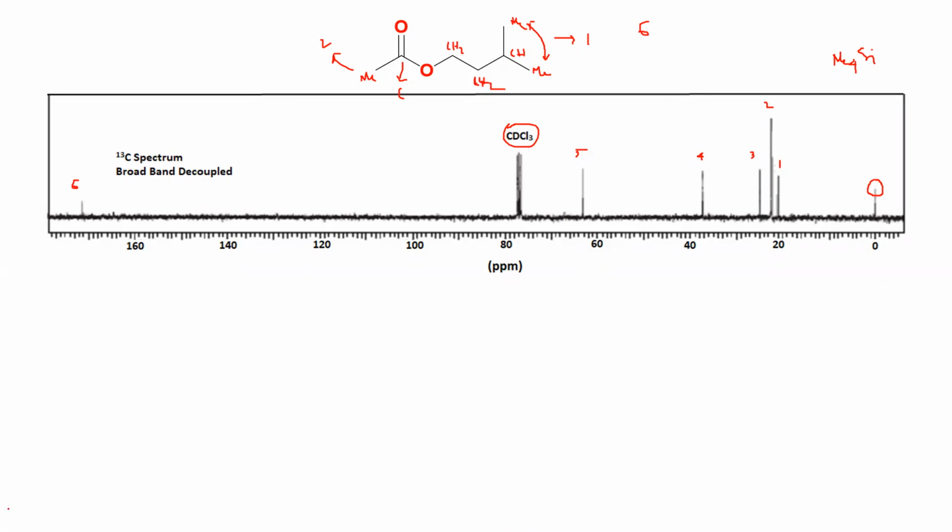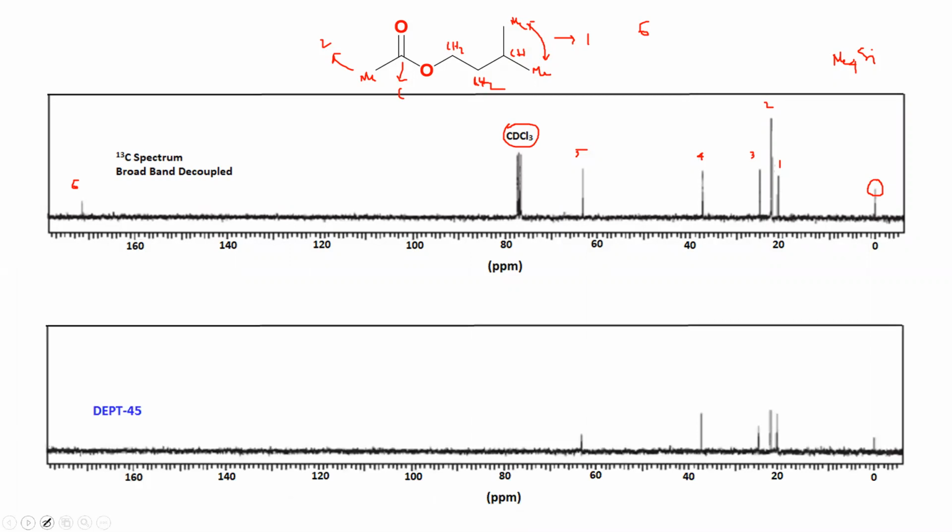Now, when you do the DPT 45, what will you expect? We'll expect this one. Can anybody quickly tell what are the differences between these two spectra?